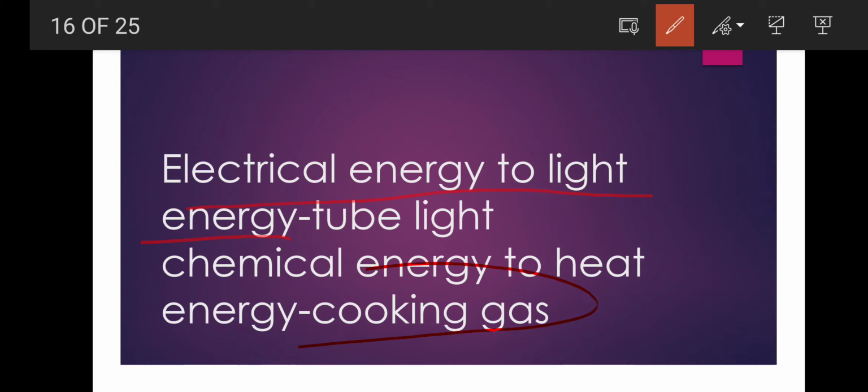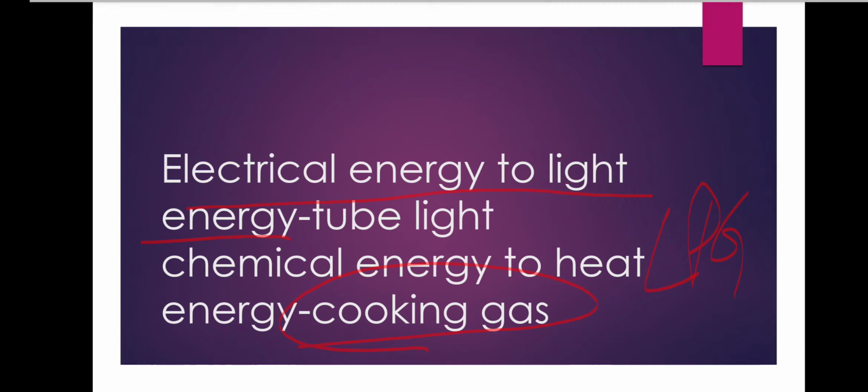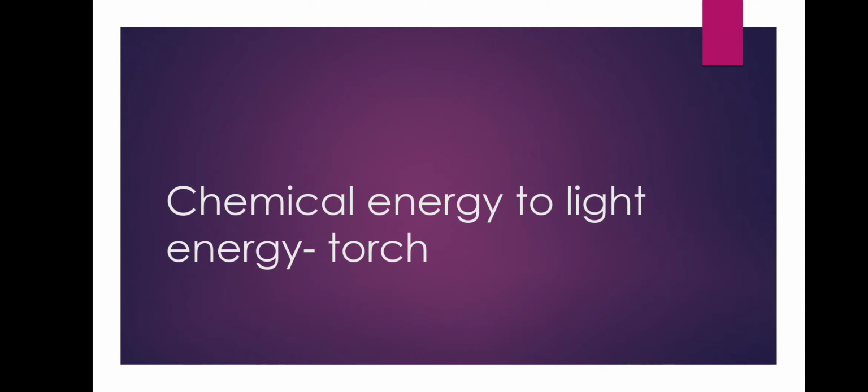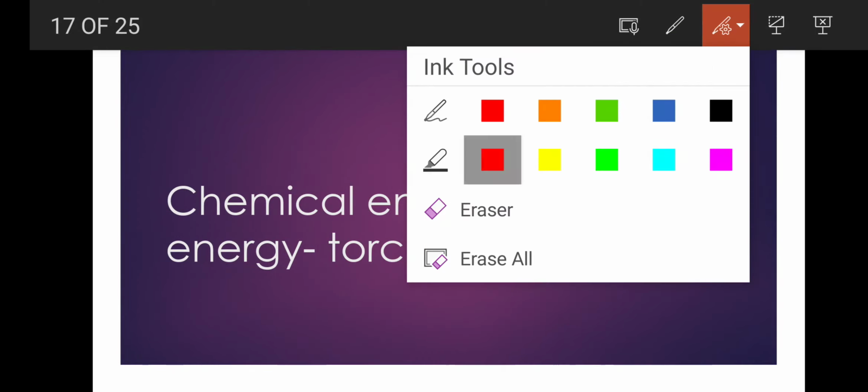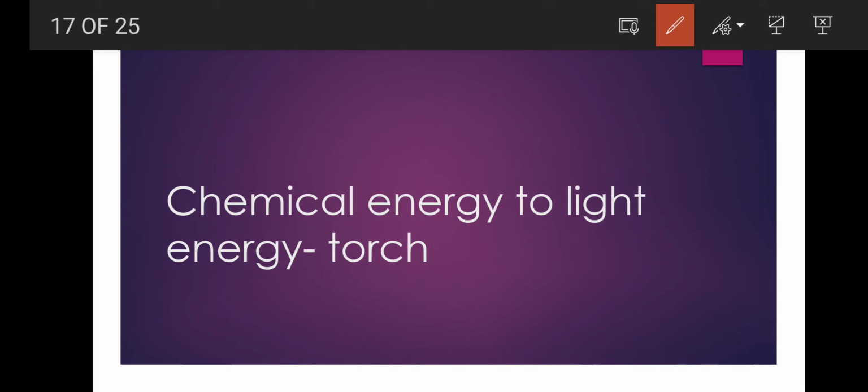Next is chemical energy to heat energy. A very good example: cooking gas. Cooking gas means what? LPG. Clear? So in this, what happened? Chemical energy is converted to heat energy, and we are able to cook the food. Next is chemical energy to light energy. The best example, which we have just discussed, is the bulb of the torch.